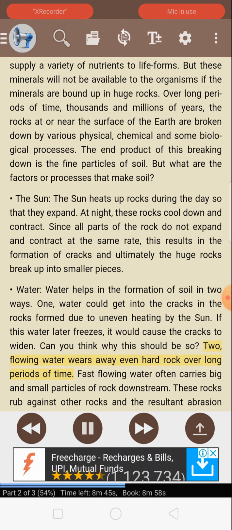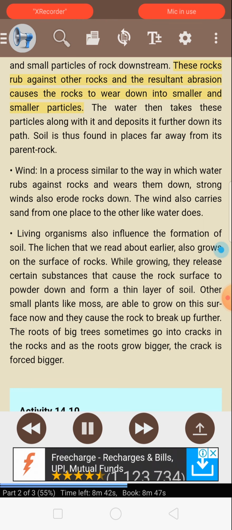2. Flowing water wears away even hard rock over long periods of time. Fast-flowing water often carries big and small particles of rock downstream. These rocks rub against other rocks and the resultant abrasion causes the rocks to wear down into smaller and smaller particles. The water then takes these particles along with it and deposits it further down its path. Soil is thus found in places far away from its parent rock.